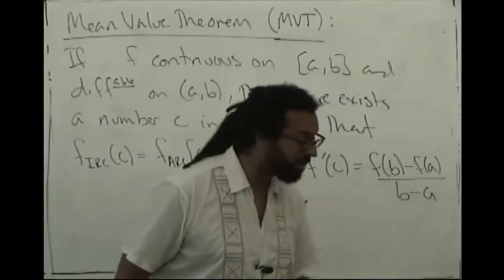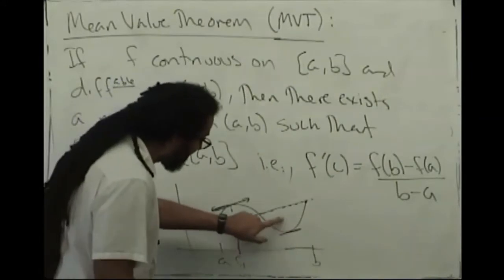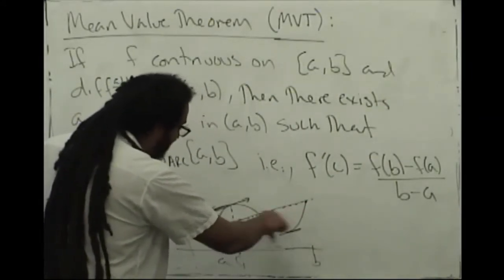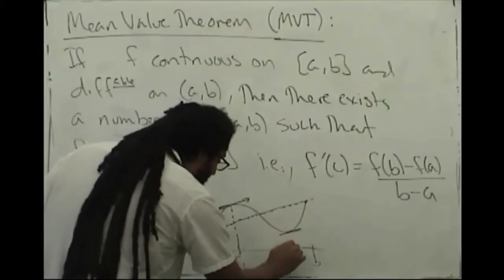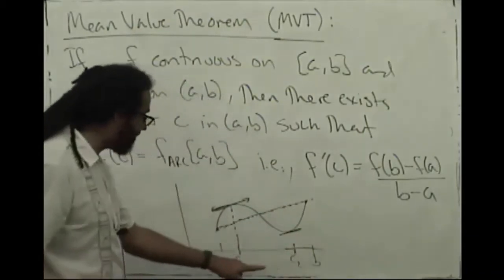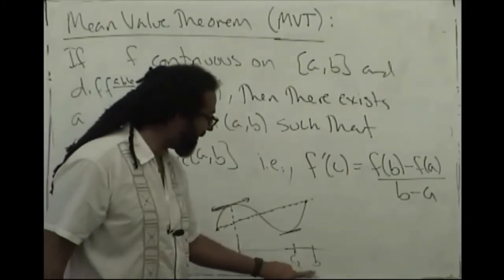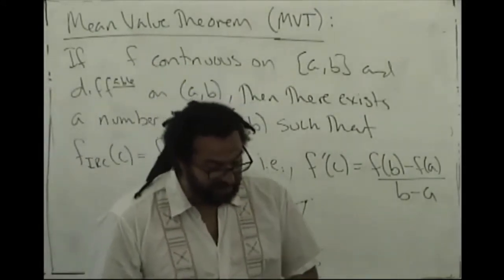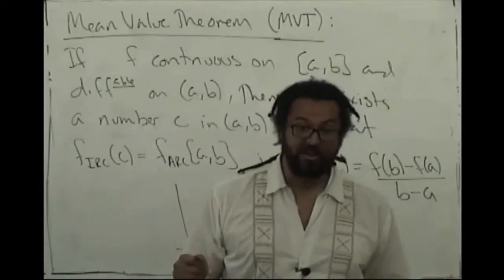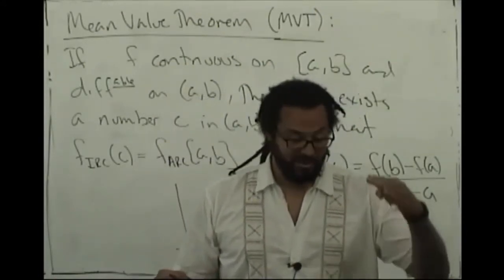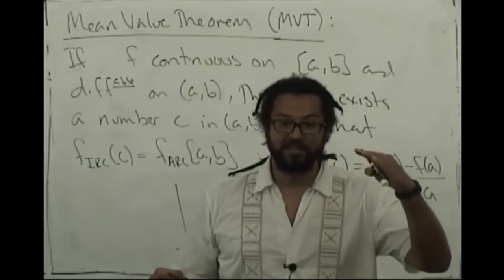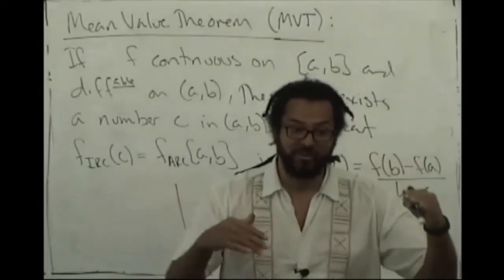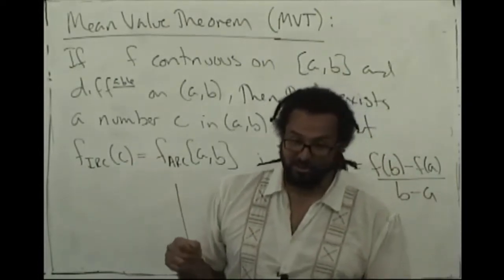There might be more. Here we can see that there is another spot where the slope of the tangent line is equal to the slope of the secant line. So here's another point, c2, in the open interval from a to b that satisfies the conclusion of the mean value theorem. So the mean value theorem says that somewhere there's a tangent line whose slope is equal to the slope of the secant line on the interval from a to b.